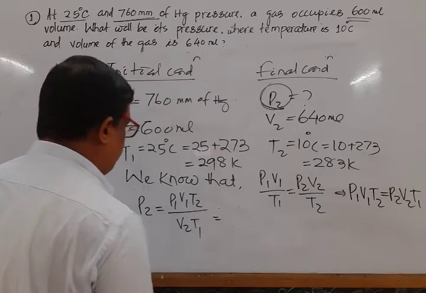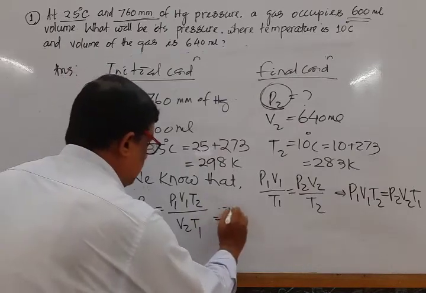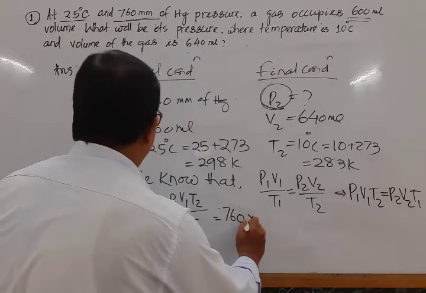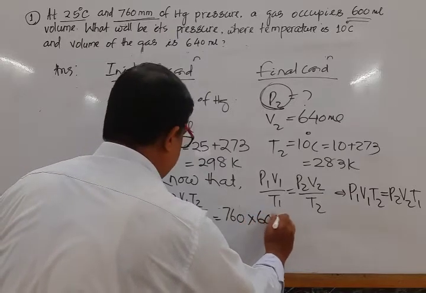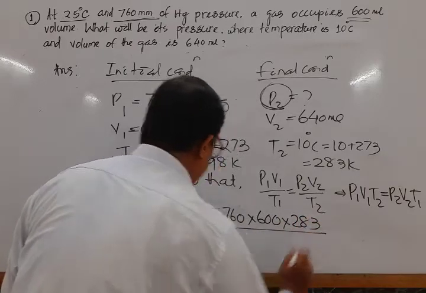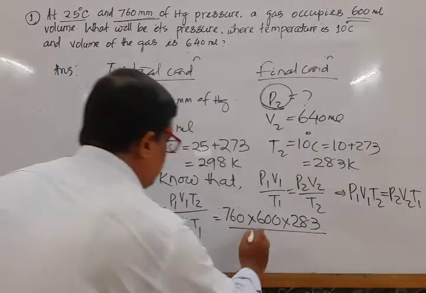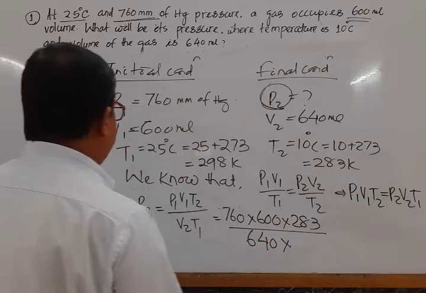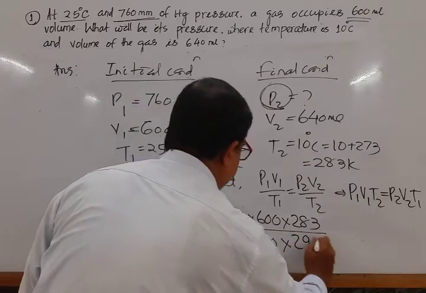Put this value: P1 is 760 into V1 is 600 into T2 283, divided by V2 640 into T1 is equal to 298.